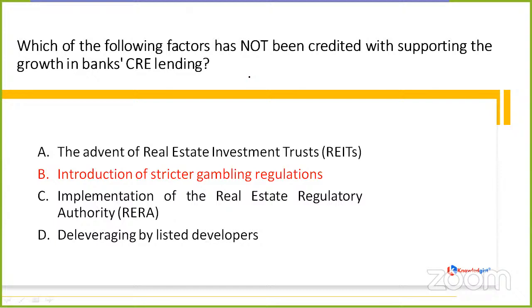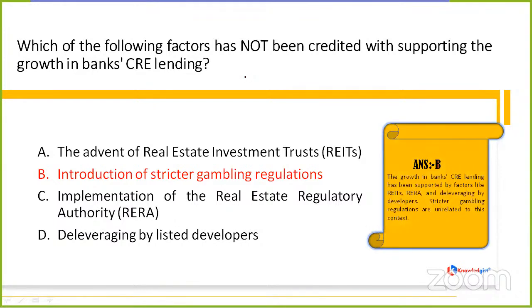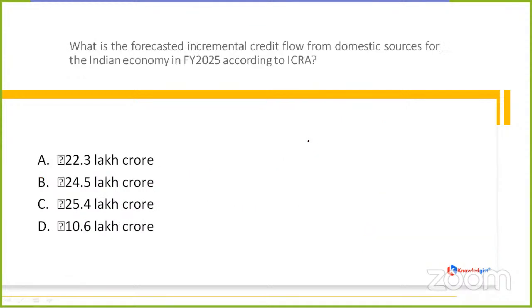Clear? Which means that the introduction of stricter gambling regulations has nothing to do with credit sanction, or has not been credited with supporting the growth in banks' CRE lending. So Sohan, my dear, it's option B. The growth in bank CRE lending has been supported by factors like REITs, RERA, and deleveraging by developers. Stricter gambling regulations are unrelated to this context. So that's all about this question.